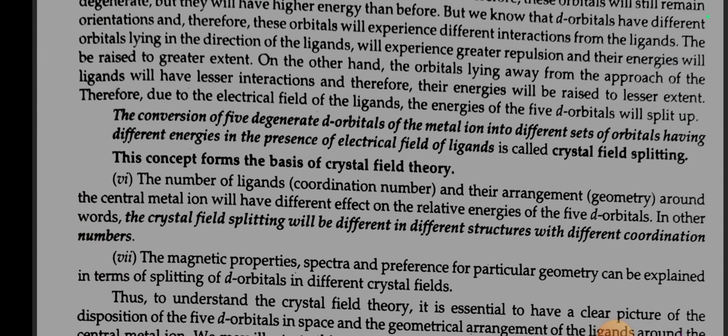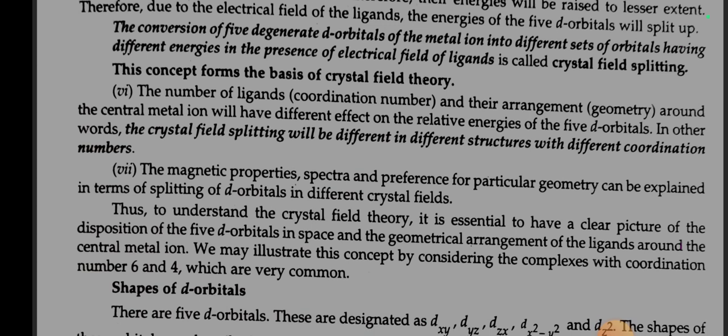On the other hand, the orbitals lying away from the approach of the ligands will have lesser interactions and therefore their energies will be raised to a lesser extent. Therefore, due to the electric field of the ligands, the energy of the 5d orbitals will split up. The conversion of 5 degenerate d orbitals of the metal ion into different sets of orbitals having different energies in the presence of the electrical field of the ligands is called crystal field splitting. This concept forms the basis of crystal field theory.